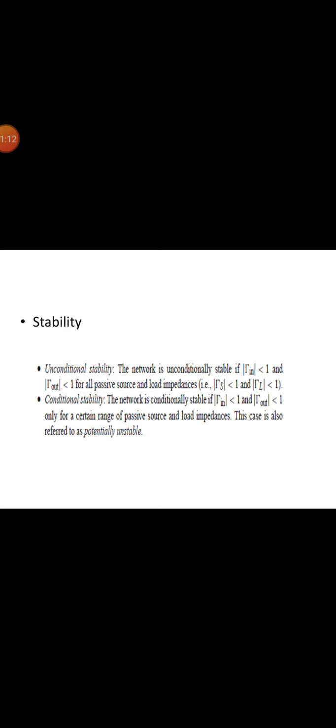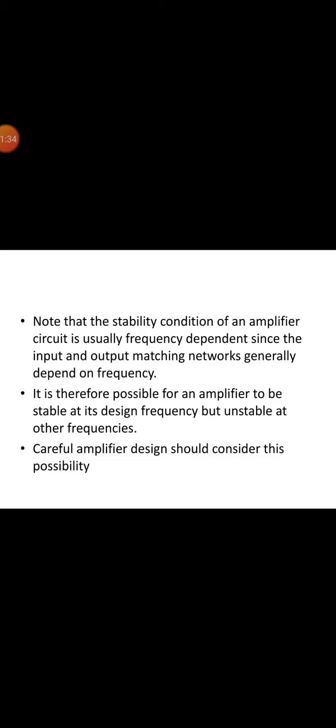The rigorous general treatment of stability requires that the network scattering parameters have no poles in the right half of the complex frequency plane, in addition to the condition that tau in is less than 1 and tau out is less than 1, and this can be a difficult assessment in practice. But for a special case where the scattering parameters are known to be pole free, the stability conditions are adequate.